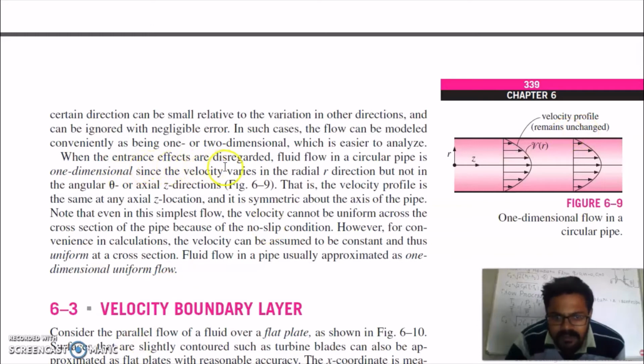When the entrance effects are disregarded, fluid flow in a circular pipe is one dimensional since the velocity varies in the radial direction. So only the radial direction velocity varies and does not vary along the angular or axial z direction. That is, the velocity profile is the same at any axial z location.